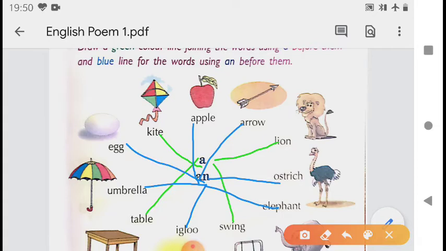Okay, so we have drawn a green line joining a with the words which begin with a consonant, and we have used a blue line to join the words which use an before them. Okay, so I hope this exercise is clear to you.